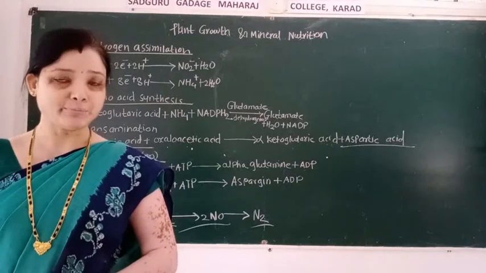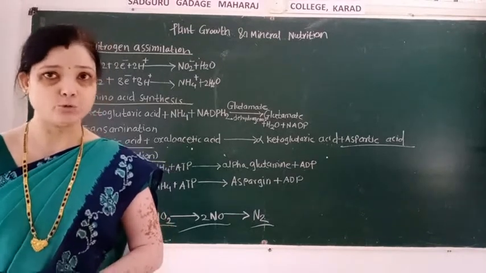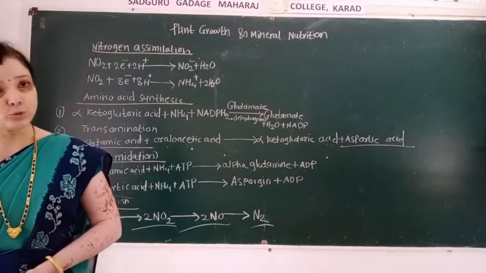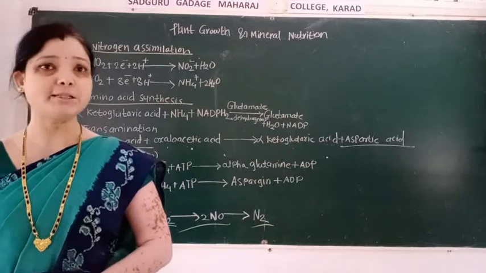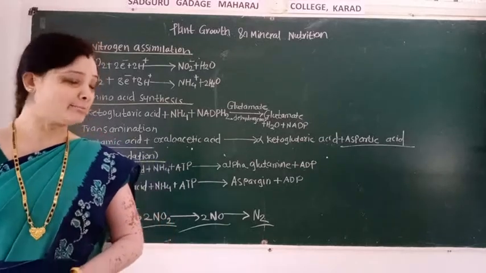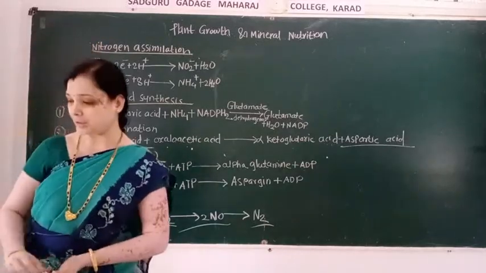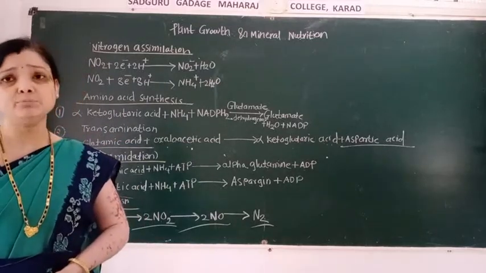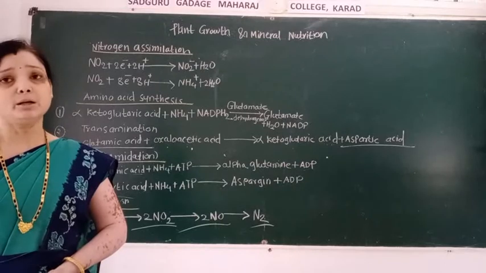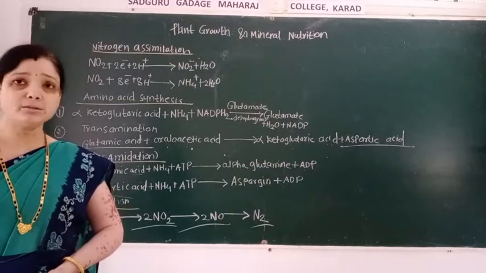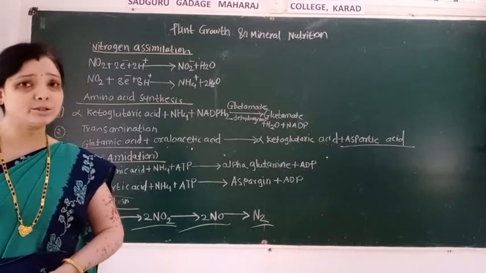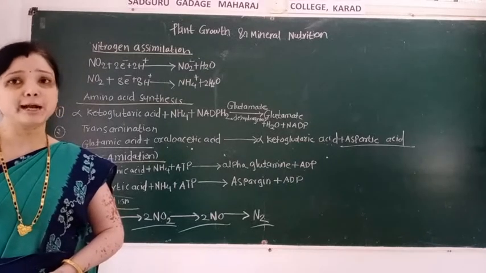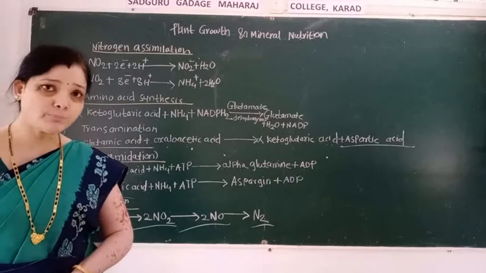So denitrification is the conversion of 2 NO3 to 2 NO2, 2 NO2 gets converted into 2 NO, and lastly 2 NO into atmospheric nitrogen. Nitrogen fixation is the conversion of atmospheric nitrogen into ammonia.